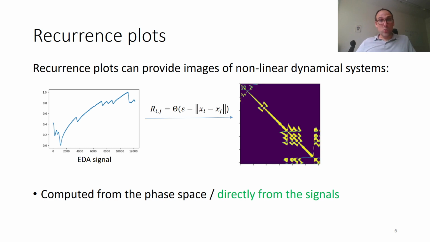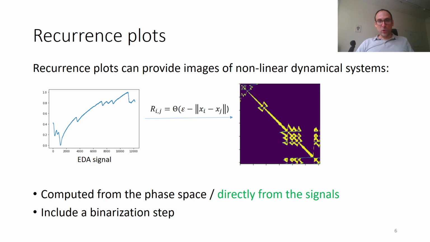So how do you compute a recurrence plot? Well, it's in fact quite simple. To generate an image like the one on the right, which is a recurrence plot, for each pixel i,j, you actually compute the distance between the values i and j in the signal. And you do that for any possible pair. And if this distance is higher than the threshold epsilon, then you put a 1 in the matrix, otherwise you put a 0. So as you can see, there's this binarization step that occurs here.